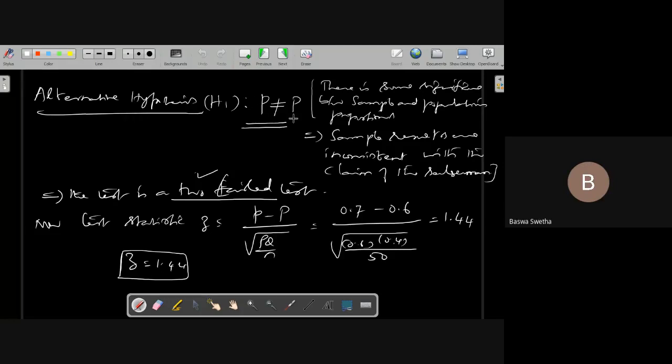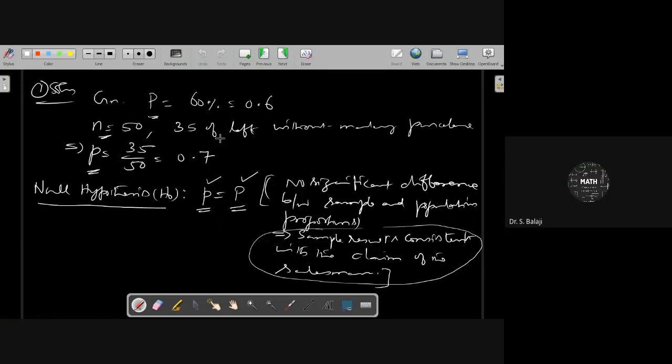Sir, how are you taking that value? Based on the values we are getting, according to that we consider the condition. Not only based on the value; the value is either definitely less than or greater than only. There's no problem there. But based on the question only you have to choose the alternative hypothesis.